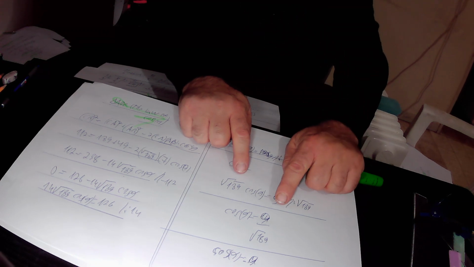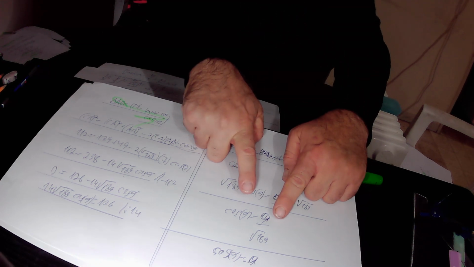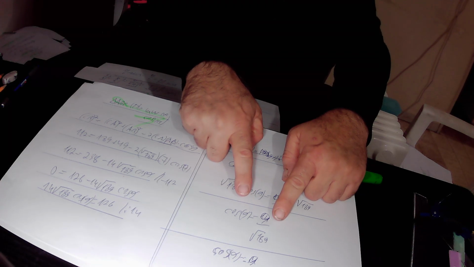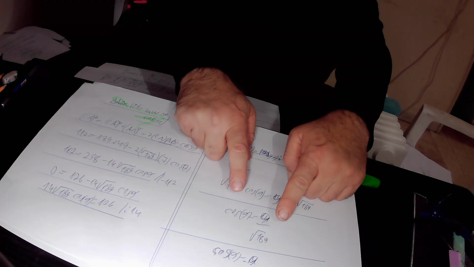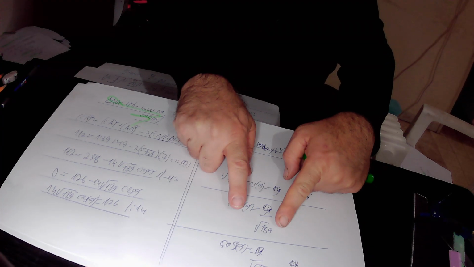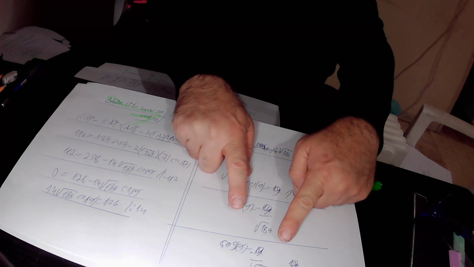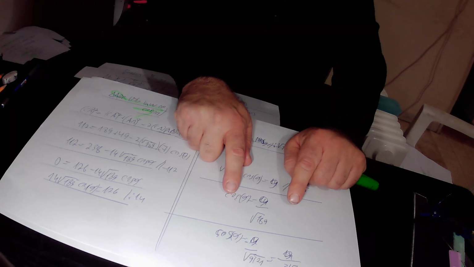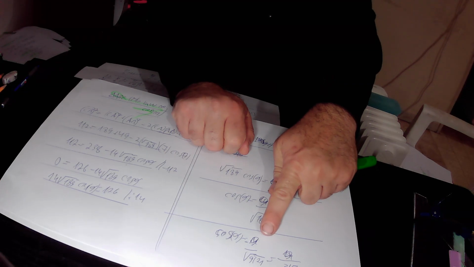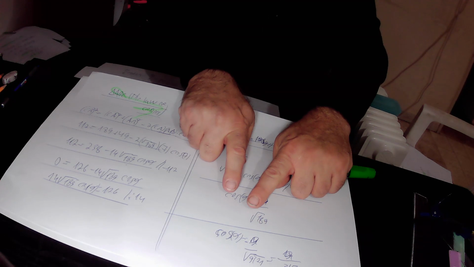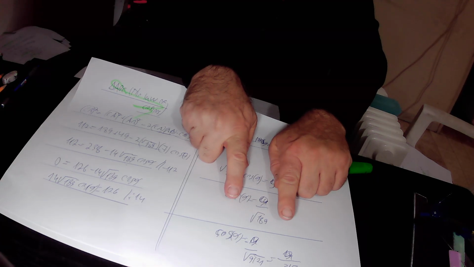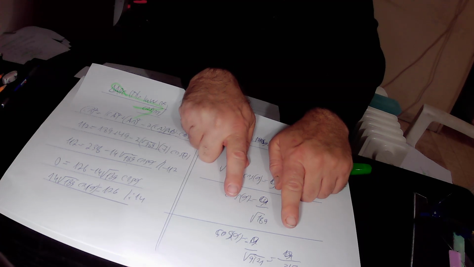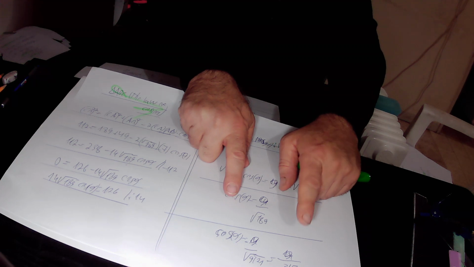So we substituted 189 by 9 times 21. And in total we found out that cosine alpha equals 9 over the square root of 9 times 21. Here we took 9 out of the root, so the square root of 9 is 3, so inside the root we are left only with 21. So in total we found out that cosine alpha equals 9 over 3 times square root of 21.